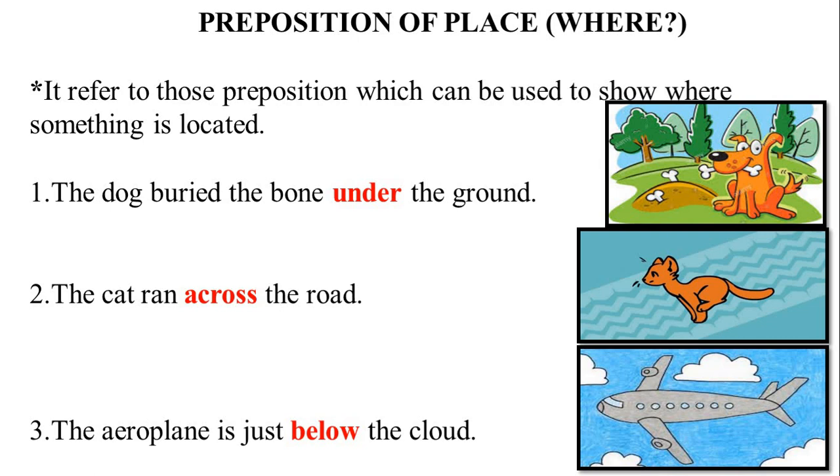Example: under, over, in, on, at, about, etc. Students, now you might be thinking that we had in, on, at as prepositions of time, and here also the same, but please note that they are used in different meanings.